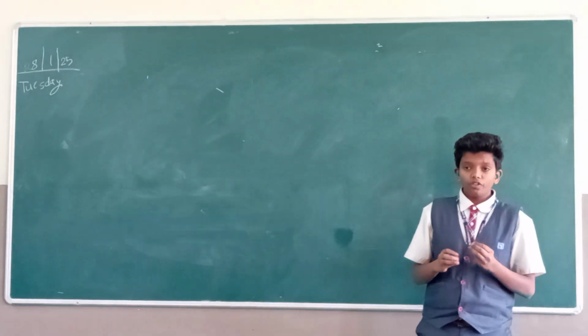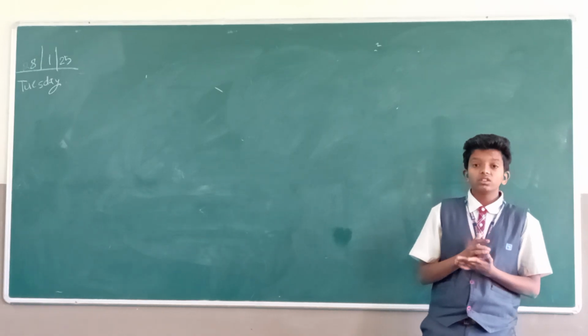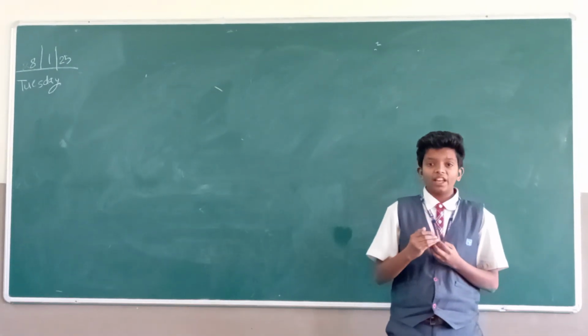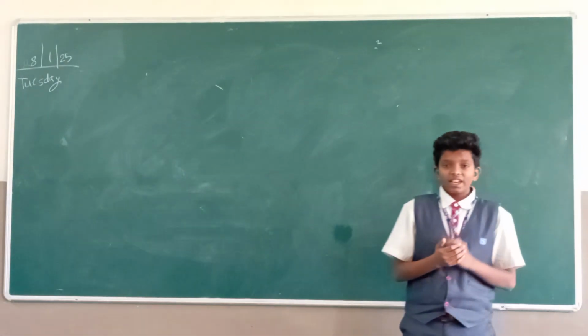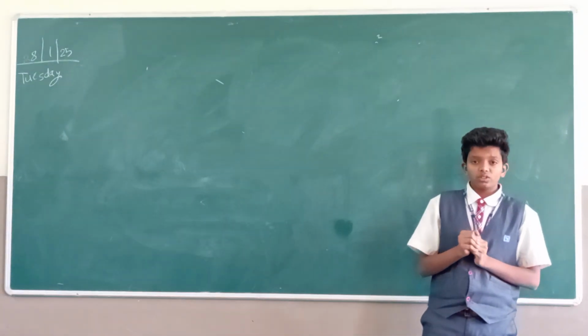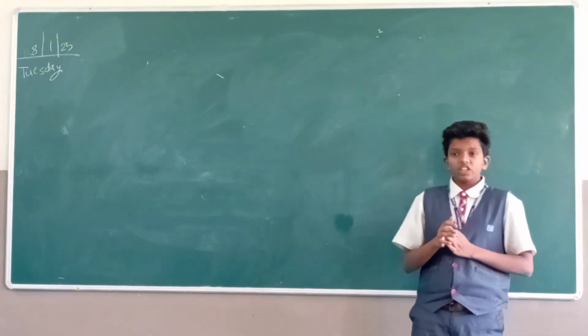Lastly, water of crystallization. Water of crystallization is the number of water molecules attached to one molecule of the salt. Example is CuSO4.5H2O, also known as blue vitriol.